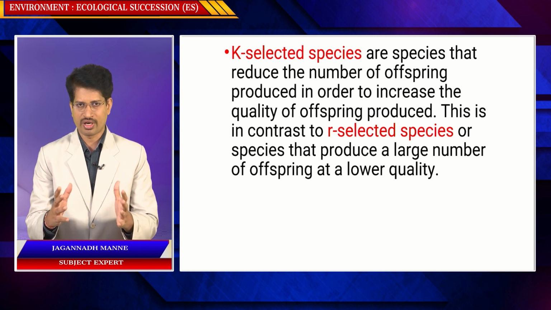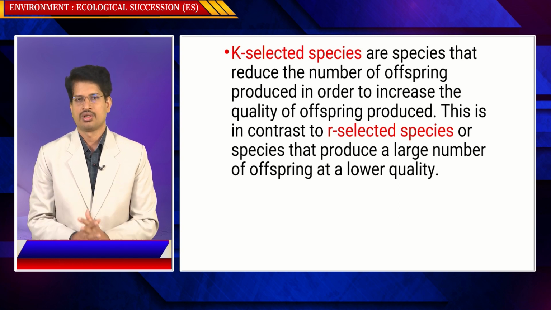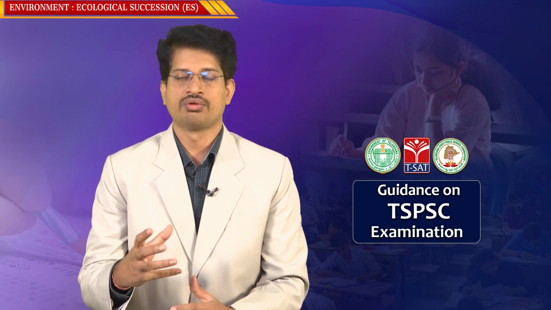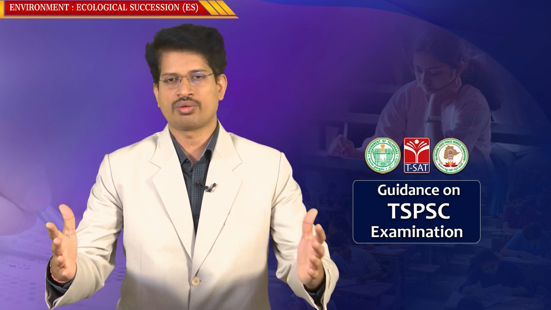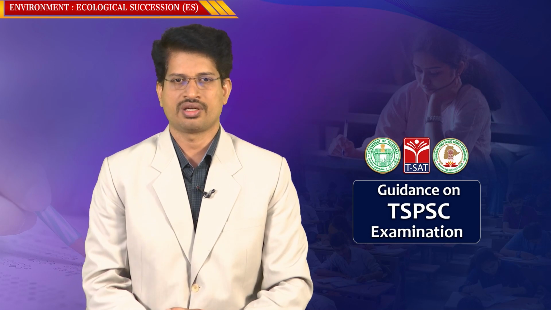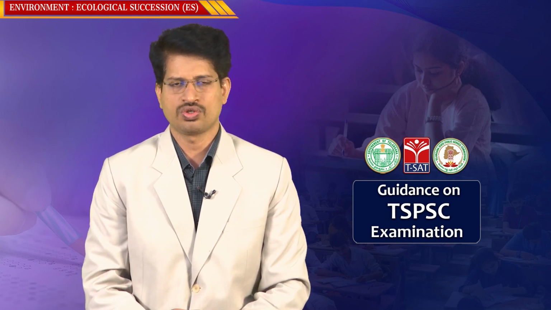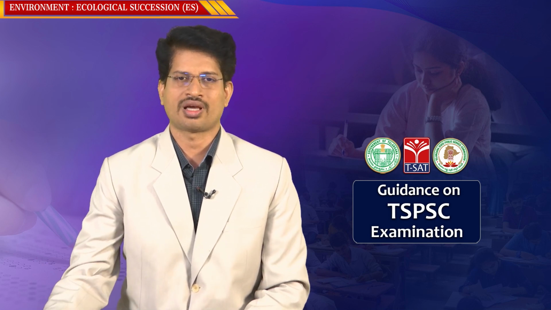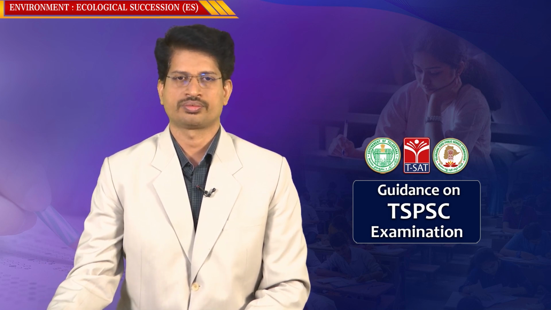When you have more offspring, the probability of a few surviving is higher. That is the criterion involved. So based upon these two factors, K selection and R selection, succession happens in an ecosystem.